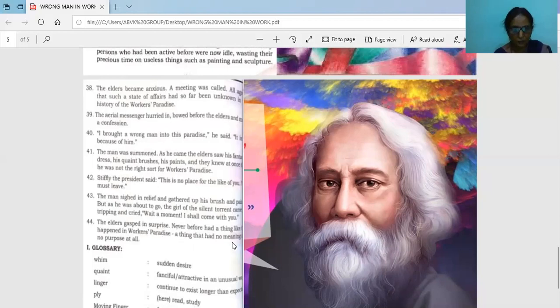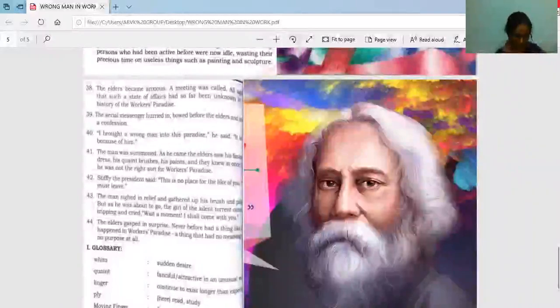I think that had no meaning. That is, no purpose at all. So what is the thing that had no meaning and no purpose at all? It is a paint. So here the main thing is, what is the thing that had no purpose and no meaning at all? That is, the people feel art is not that much important, because the man seems to say that is usefulness. What is the usefulness?